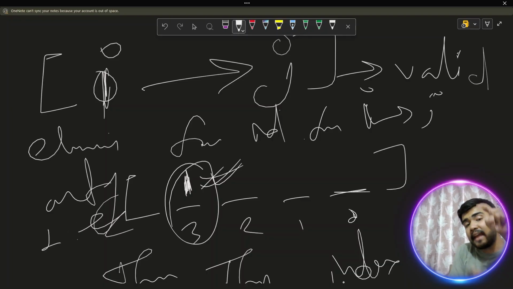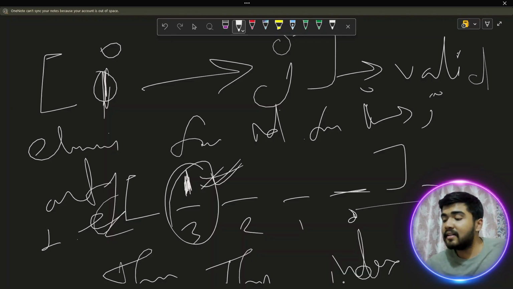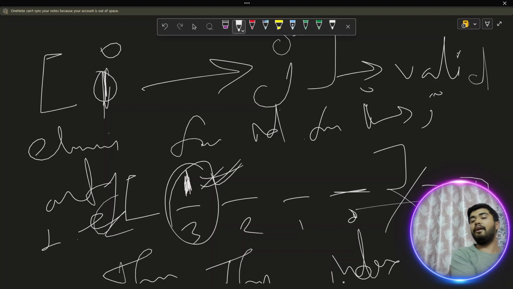If two can set a particular index bit in the subarray range, then the bitwise AND of these two is not going to give you 0, so it is not a nice subarray. That is the fundamental of the whole question. I think it's clear to you, but if you are not able to exactly grip the entire thing, please reiterate the video once, try to read the question and do some hands-on keyboard work, so that you can get the gist.